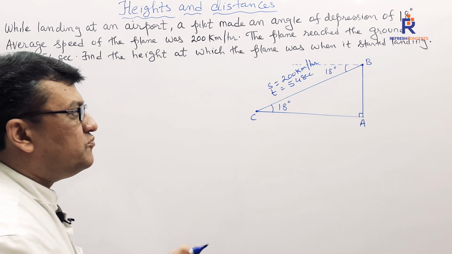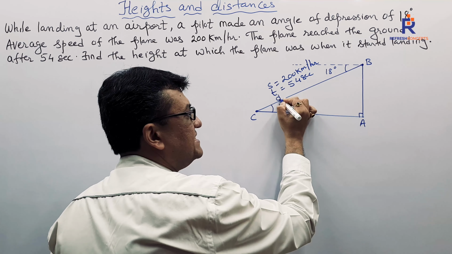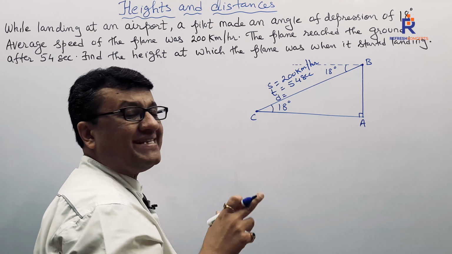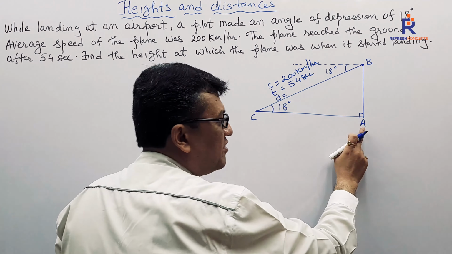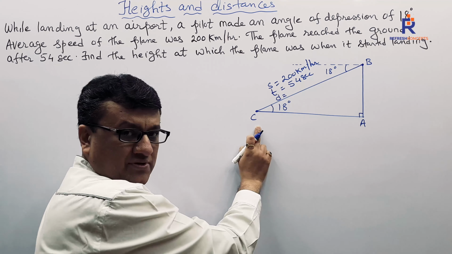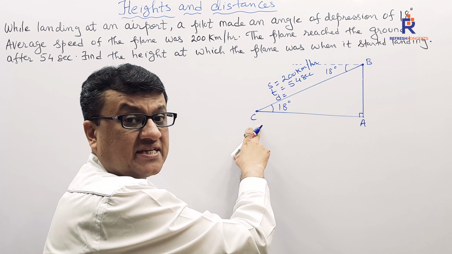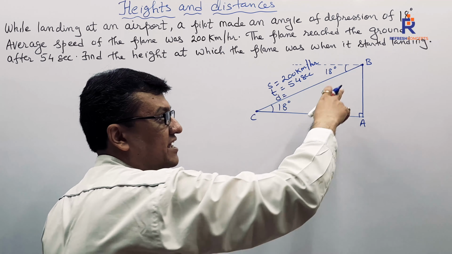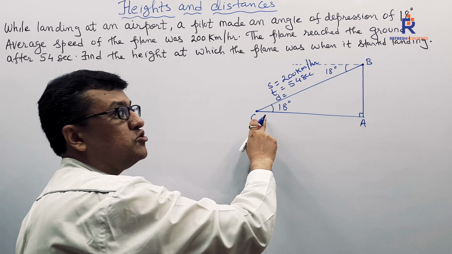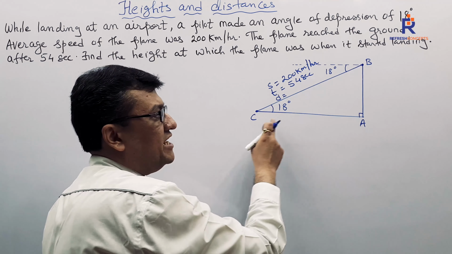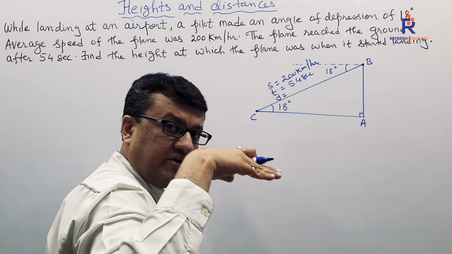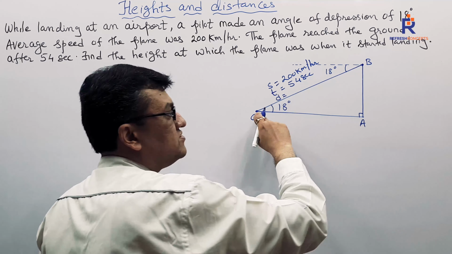At the same time, we are going to find out the distance during the landing. So when we say distance during the landing, we are not going to take from A to C, mind you. It is not the ground distance which it is covering. It is the flight distance which it is covering while landing. So the distance covered will be from B to C and not from A to C. The distance covered is during the flight when it was trying to land. So it is from B to C.